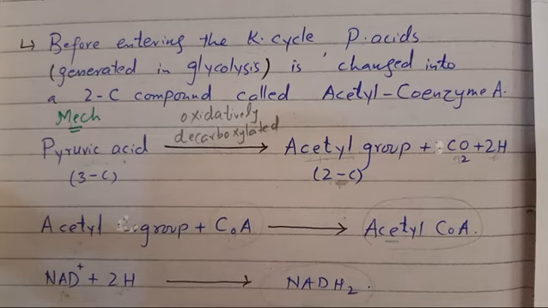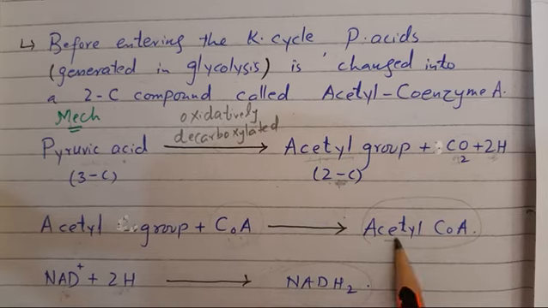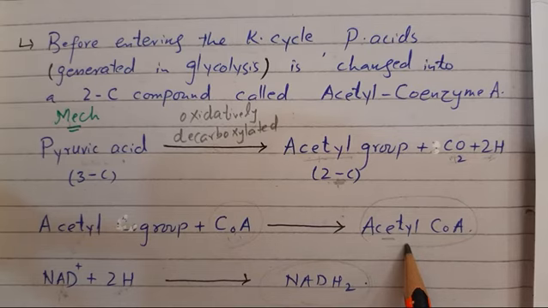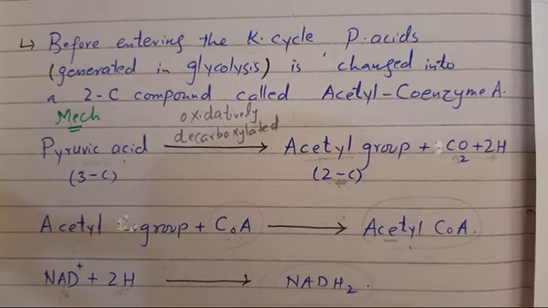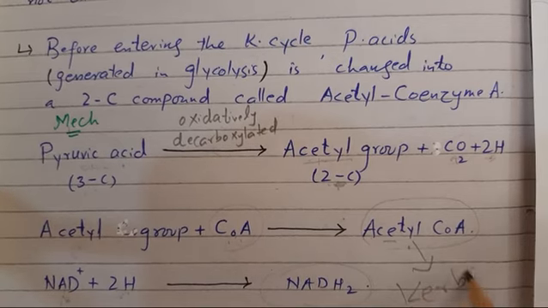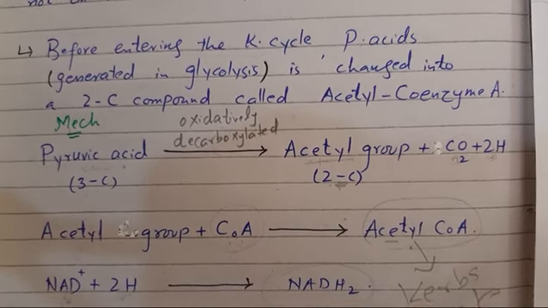Coenzyme A actually consists of a nucleotide and a portion of one of the B vitamins. So the acetyl group attaches with coenzyme A, making a group called acetyl CoA. This acetyl CoA then enters the Krebs cycle.